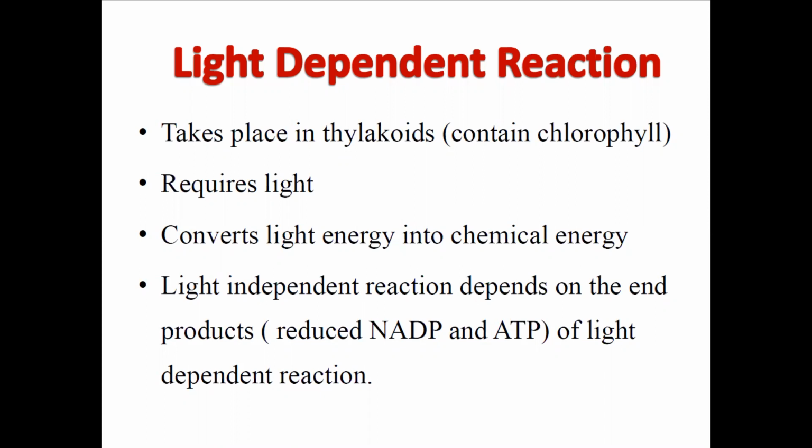The light independent reaction depends on the end products, ADP and ATP, of the light dependent reaction. So they are utilizing some energy to produce another main source of energy: they convert the light energy into chemical energy, and they also utilize the end products like ADP and ATP. ATP is also formed in the production of energy.